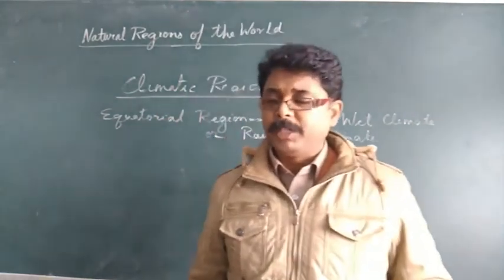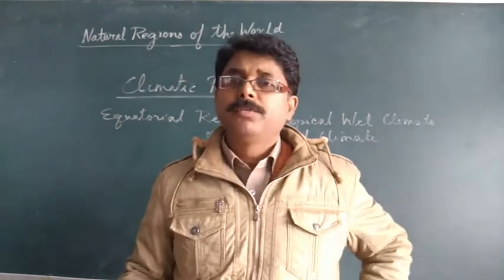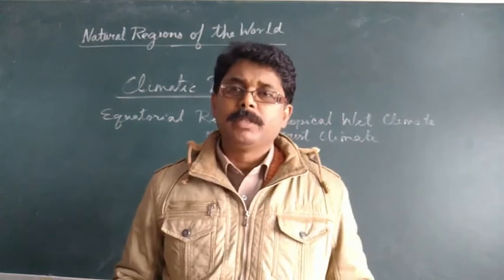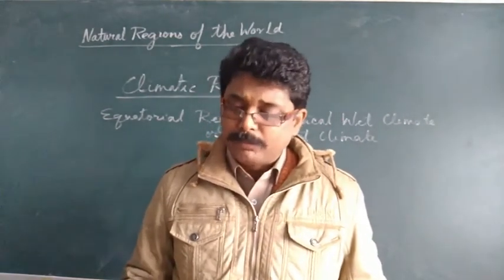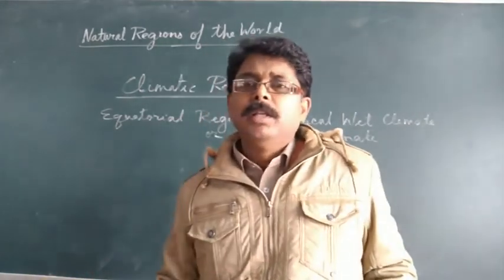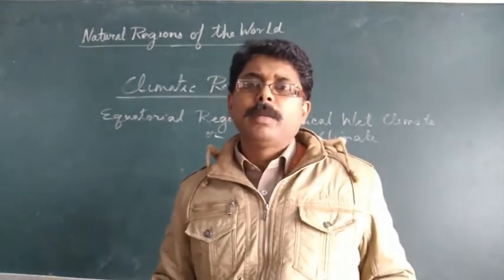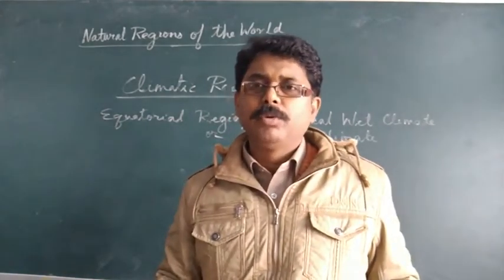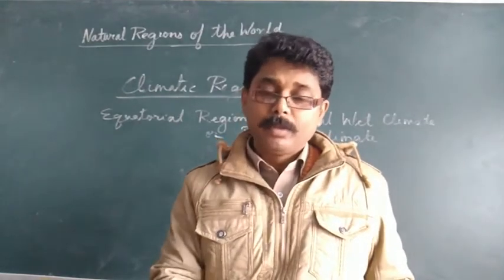Now next is the precipitation. Precipitation means rainfall. This region receives very heavy rainfall, around 200 centimeters average annual rainfall, and some areas receive even more than 200 centimeters. One important thing this region experiences is that every afternoon, after 3 o'clock, around 3 and 4 o'clock, heavy rainfall occurs, almost every day throughout the year. So there is only one season.